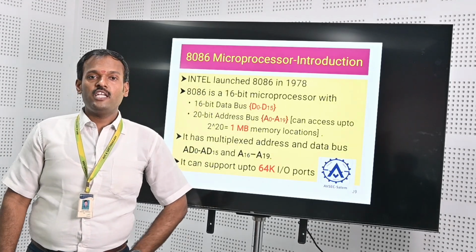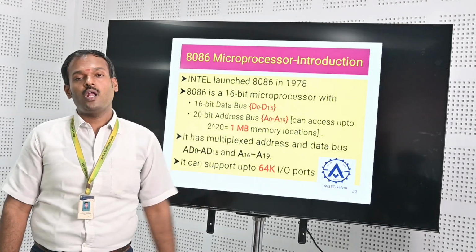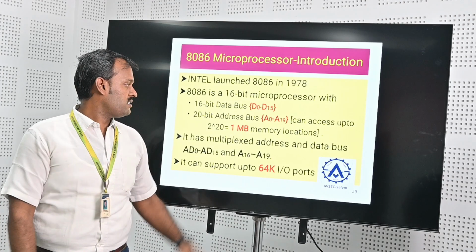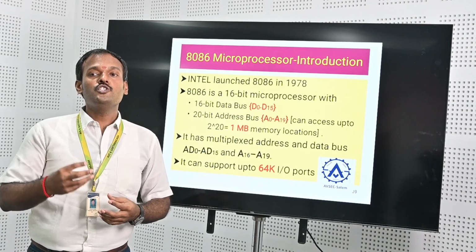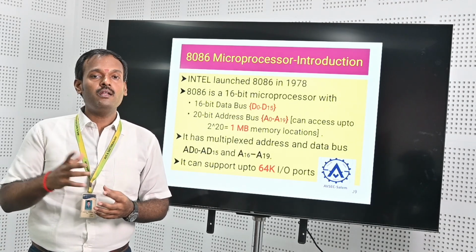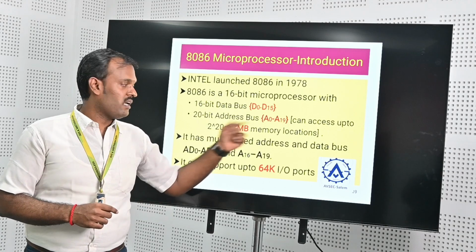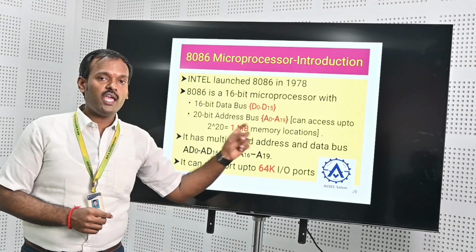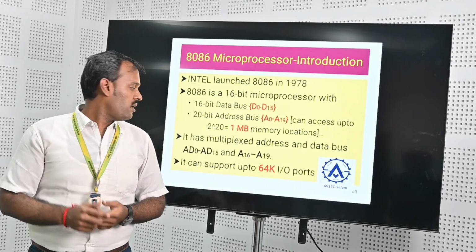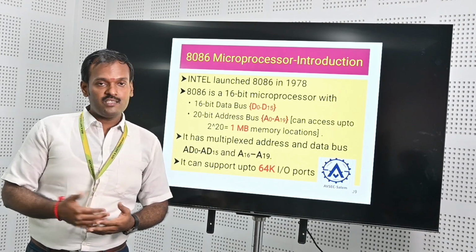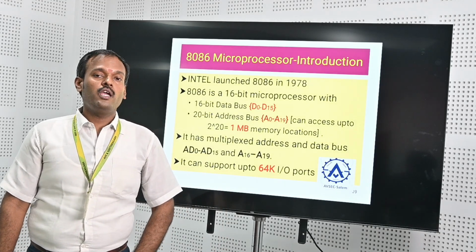Now, an introduction to the 8086 microprocessor. As I said, it was introduced in 1978 as a 16-bit processor. It has a 16-bit data bus. Here D represents the data bus, from D0 to D15, so totally it has a 16-bit data bus. It also has a 20-bit address bus. A represents the address bus, A0 to A19, so totally we have 20 bits. The capacity is 1 MB. The address and data buses are multiplexed, and it can support up to 64K input and output ports.